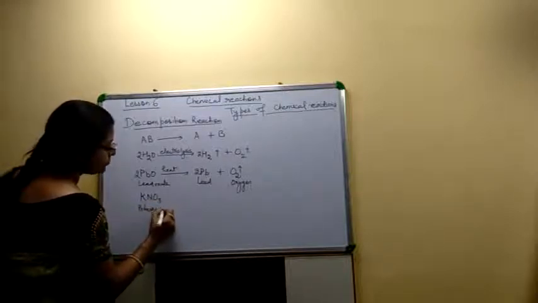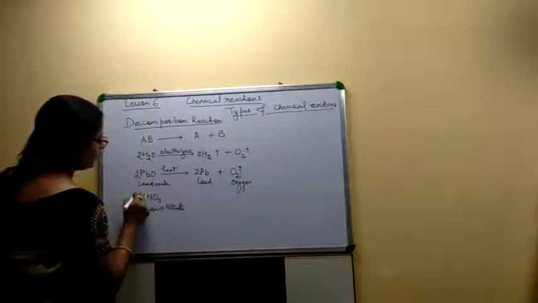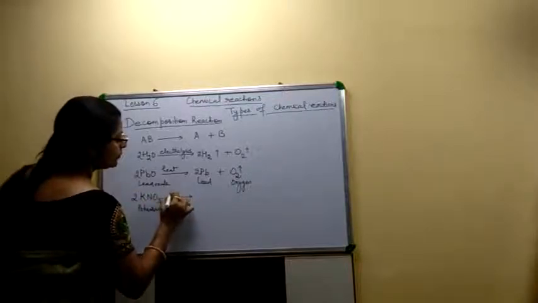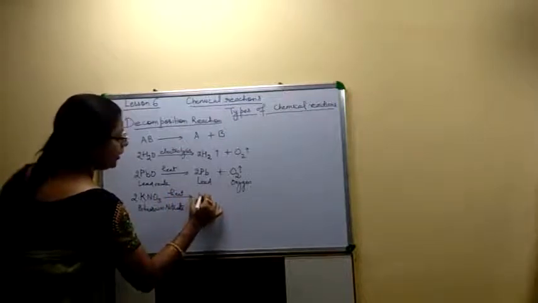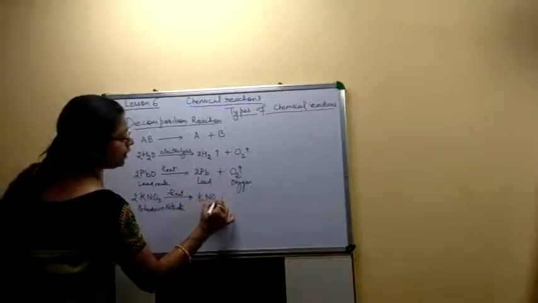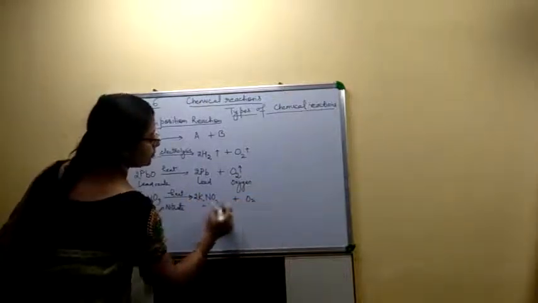Now the next example is potassium nitrate, KNO3. Potassium nitrate on heating also breaks down into potassium nitrite and oxygen.